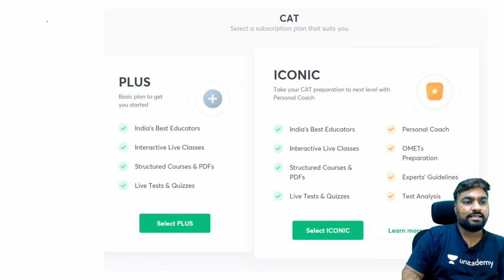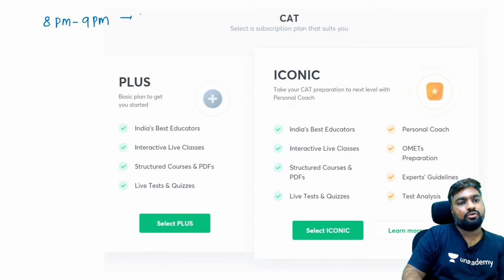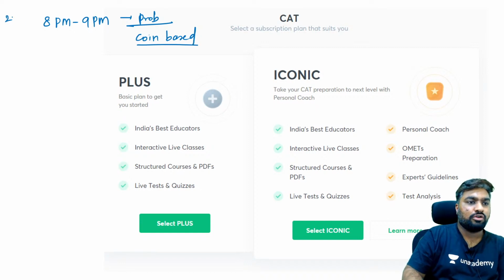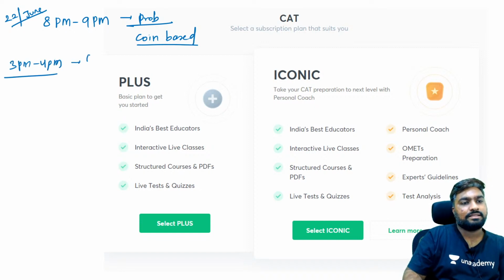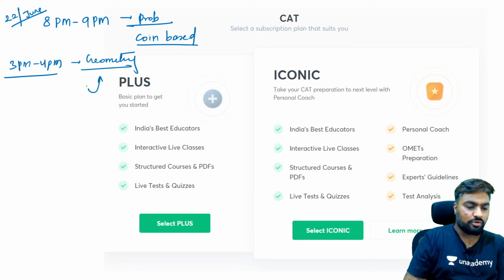We will be doing these classes every day from today, 8 p.m. to 9 p.m., probability. Tomorrow we will be starting coin-based problems. Coin-based probability tomorrow, 22nd June. At the same time, we are also doing 3 p.m. to 4 p.m. classes, जहां पे कल से हम ज्योमेट्री स्टार्ट करेंगे. We'll be starting geometry from tomorrow. Okay?